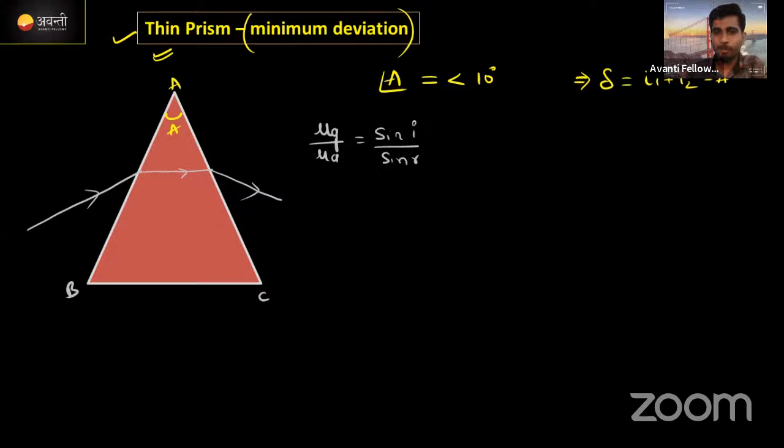करेक्ट ना? म्यू ए का वैल्यू कितना होता है एक्चुअली गाइस? 1 होता है, 1. करेक्ट ना? If mu a value will be 1, just multiply here. Okay, no problem, multiply first. mu g sin r is equal to mu a sin i. करेक्ट ना? Basic one. Here mu is refractive index of the prism, I will take mu. Okay, mu a का वैल्यू क्या है?